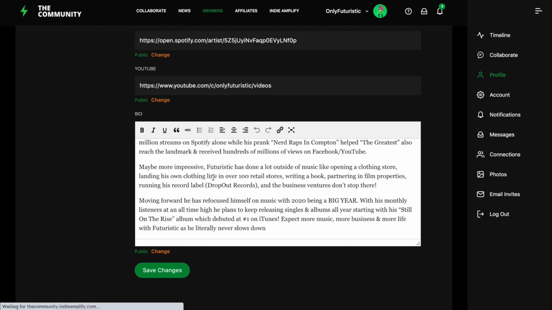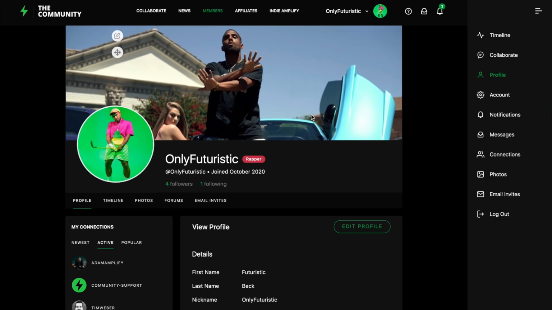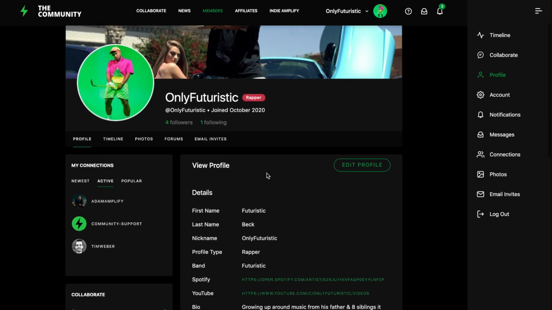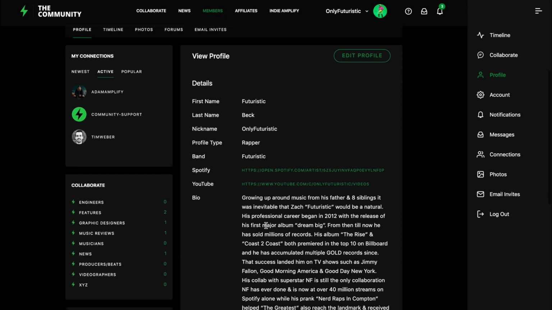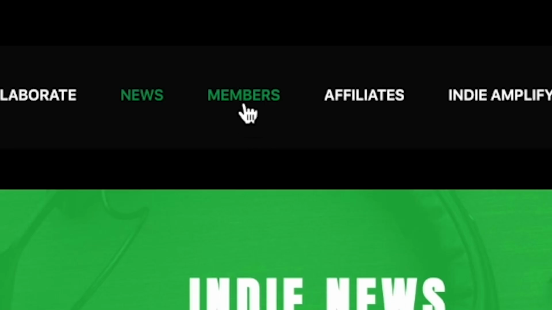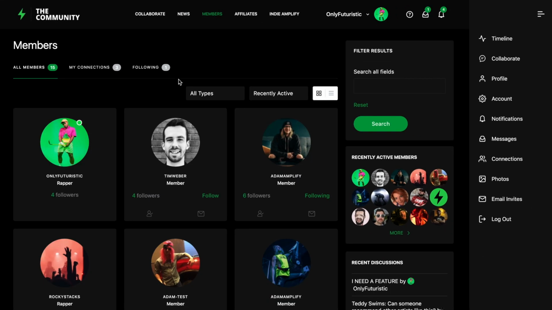Boom, save changes. Let's go back and look at the profile so you can see everything that's on there. It shows here what you selected. You're a rapper. It shows you right here, Futuristic. So everybody can see this, your Spotify, your YouTube, your bio, all of those cool things. You can look at all the members of Indie Amplify and come through here and look and see who's online, see who's working, see who wants to collaborate.